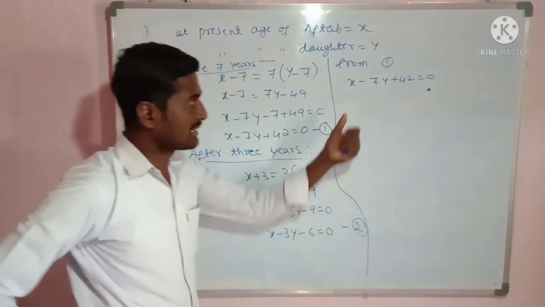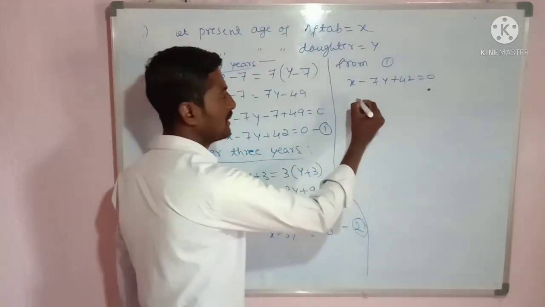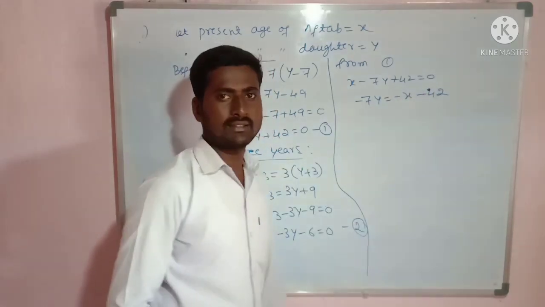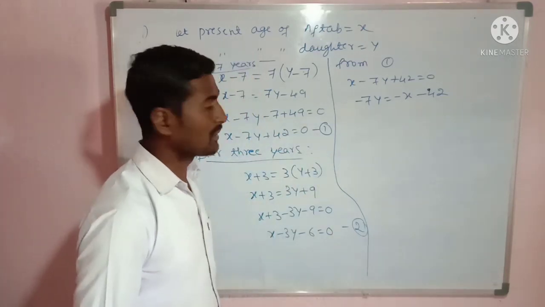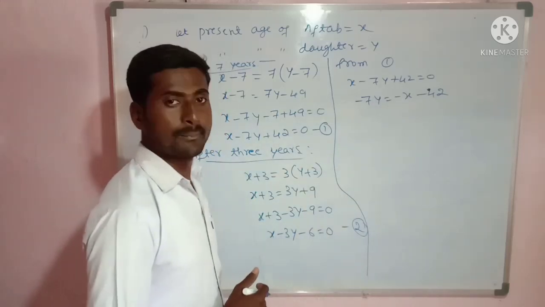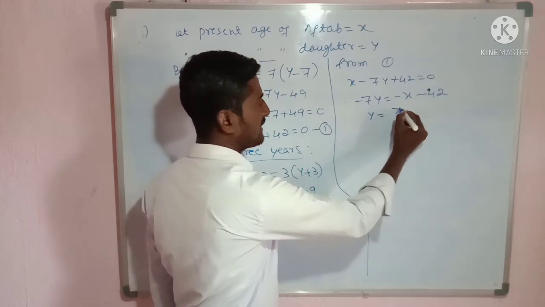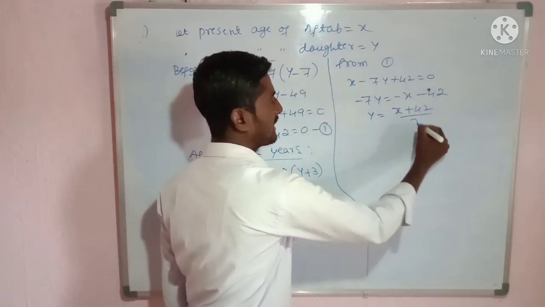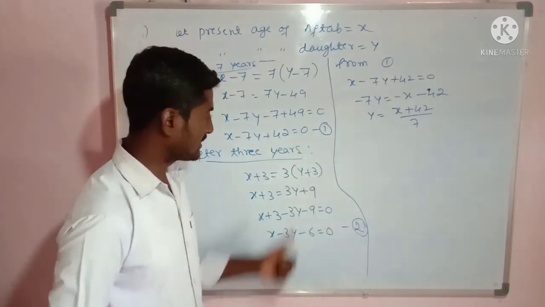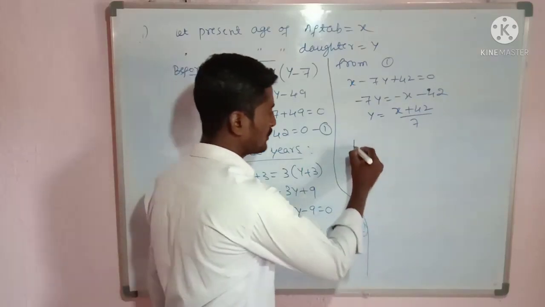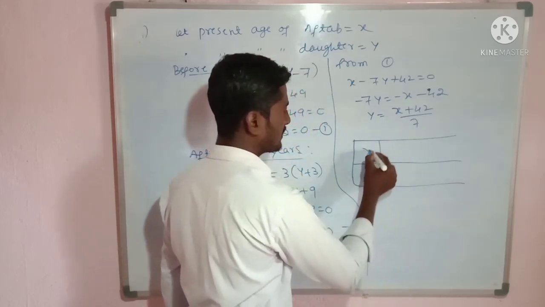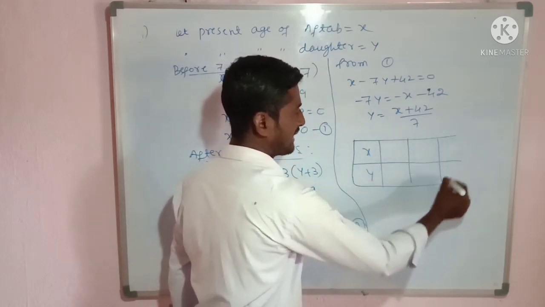Let us convert this equation into y equals form. Minus 7y is equal to minus x minus 42. Now multiply both sides by minus, it will become plus, and divide both sides by 7. I will get y equal to x plus 42 divided by 7. Now I have to put the table for the first line. Now I have to choose the values of x and y. Here is x, y. A minimum of two values is required to draw a line.